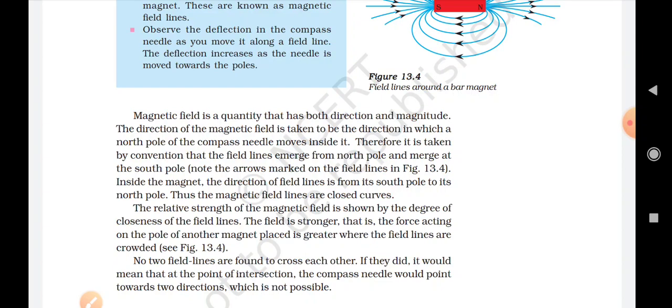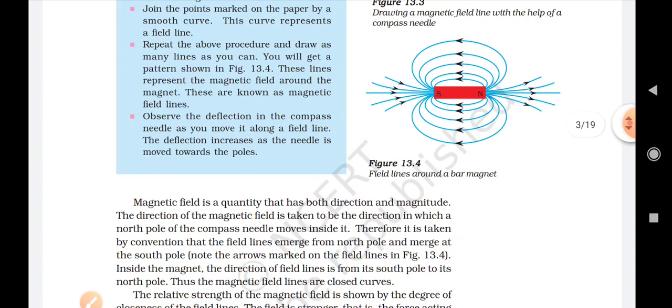Here is one more property of the magnetic lines of force: these lines of force never intersect each other. And near the poles, the magnetic field lines are very close to each other, which shows that the magnetic field at the pole is stronger as compared to other parts. So you can see here that there are more magnetic lines of force near the poles of the magnet.